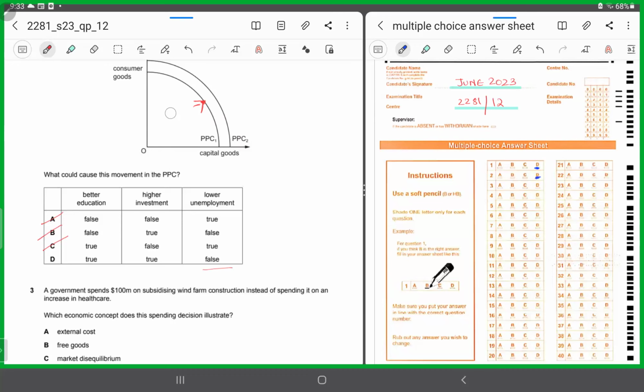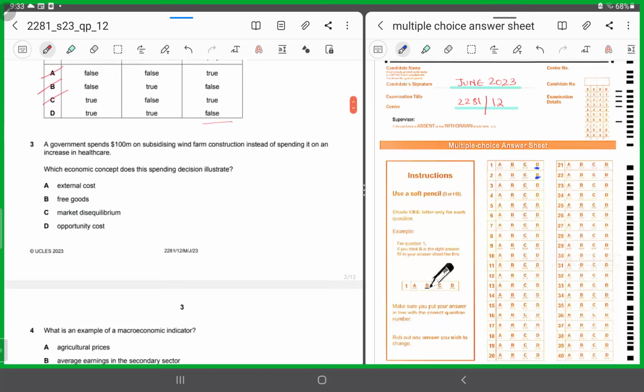All right. Let's look at the third one. The third one says a government spends $100 million on subsidizing wind farm construction instead of spending it on an increase in healthcare. So the government decides to spend $100 million on subsidizing wind farm construction instead of spending it on the provision of healthcare services. Which economic concept does this spending decision illustrate?